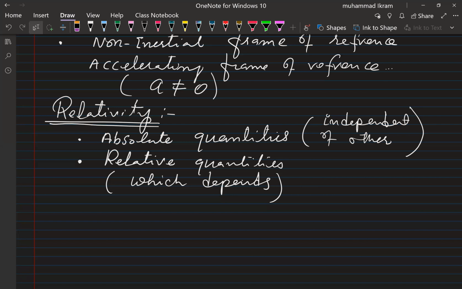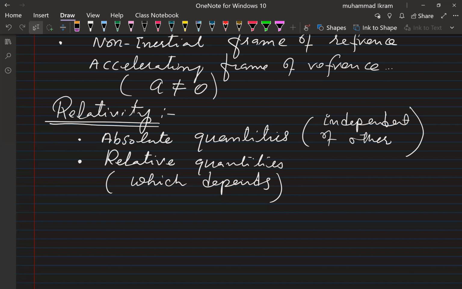To him, it may seem that he is at rest and the outside world is in motion, right? But in fact he is actually in motion. But when the train slows down, or when it starts increasing its speed, then definitely he will feel it.